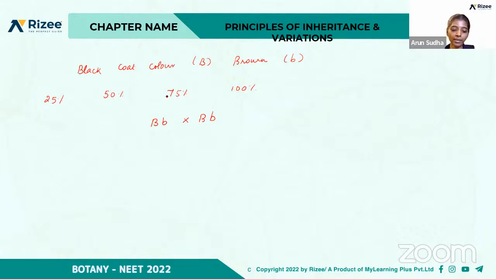Mendel formulated the law of purity of gametes on the basis of dihybrid cross, monohybrid cross, back cross, or test cross. So law of purity of gametes is nothing but the law of segregation, right?